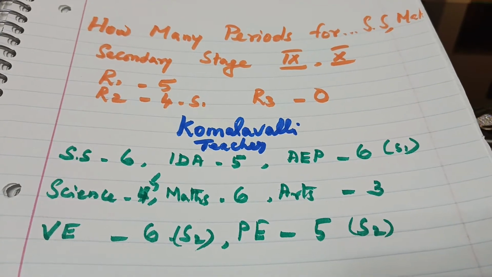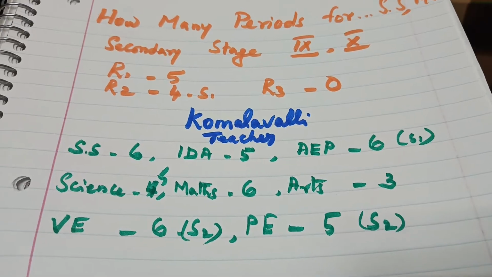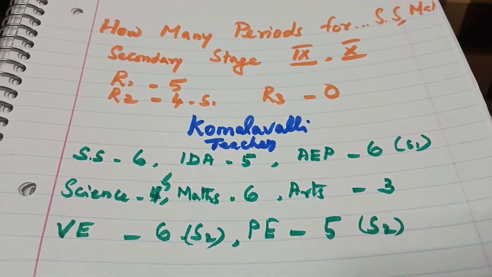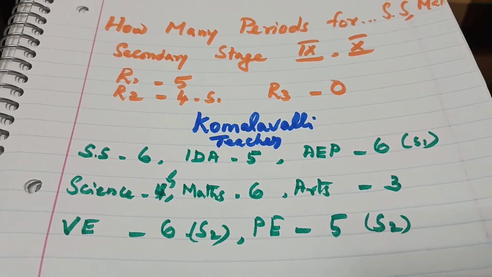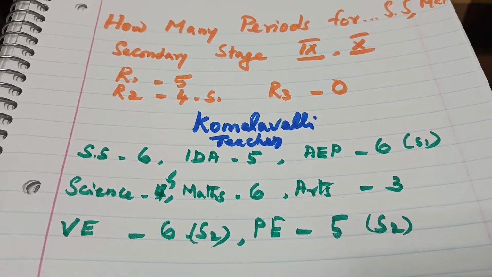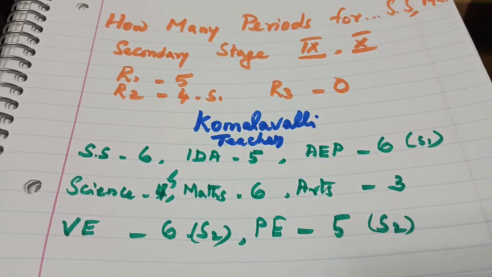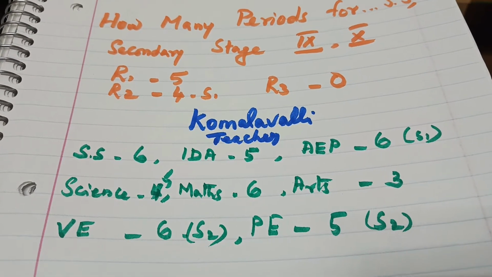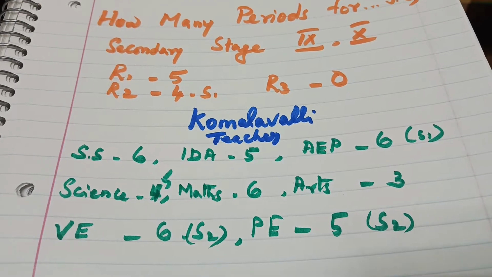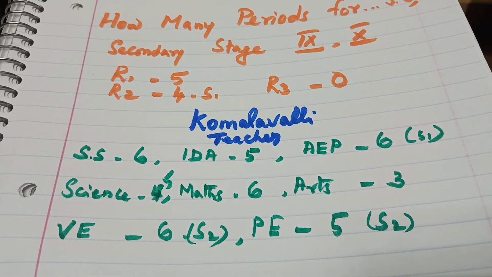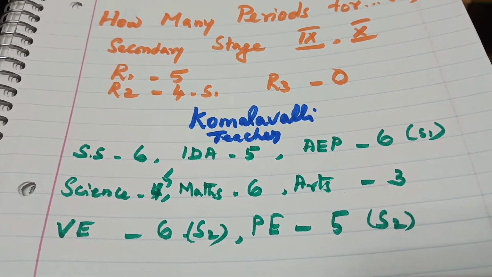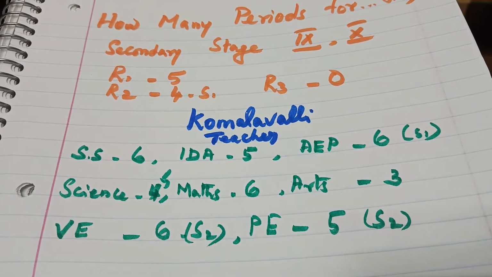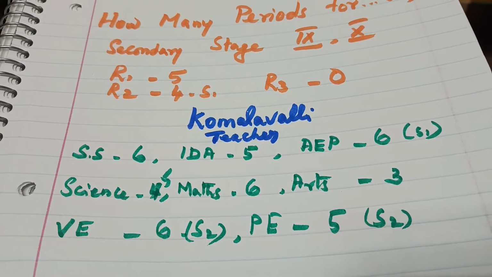The reason is that nowadays, and before also, some of them are asking me how many periods we will get for SS, science, like that, and especially in SS, history, geography, political science, how it can be allotted. So far I didn't reply properly. When I went through the NCF, I found some doubt. But anyway, I am clearing that doubt. What I felt, I am telling you.